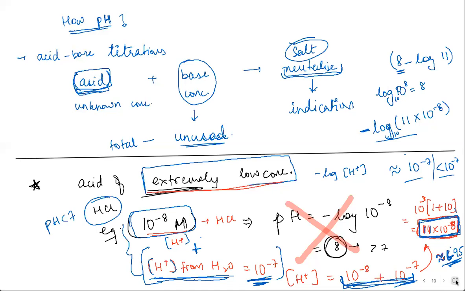Ma'am, can you do a question on this case? Because I'm not sure what kind of questions they'll ask. You'll get a direct question. You'll just be asked to calculate the pH of a 10 power minus 8 molar solution of HCl, something like that.